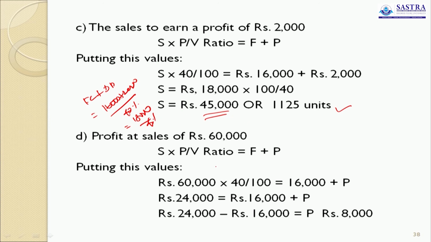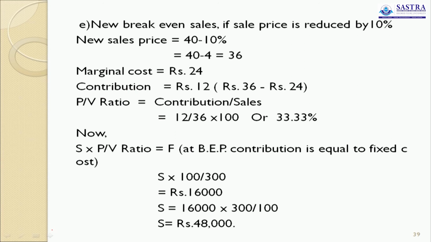Profit at sales of rupees 60,000. First we calculate contribution. Contribution equals 60,000 into 40%, so 24,000. Minus fixed cost, already given in the problem, 16,000. So profit is 8,000. Okay. This is for profit at sales of rupees 60,000. The profit is 8,000.